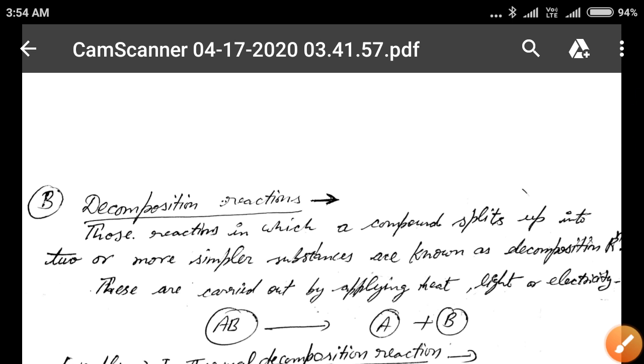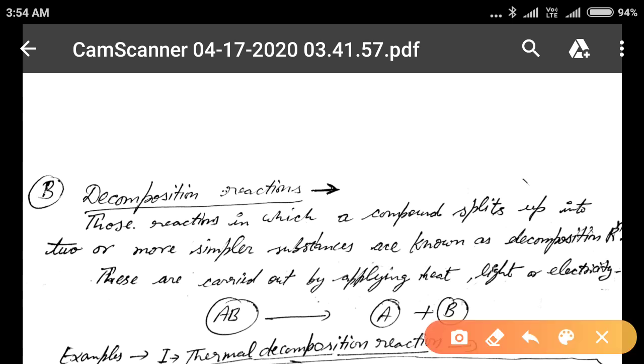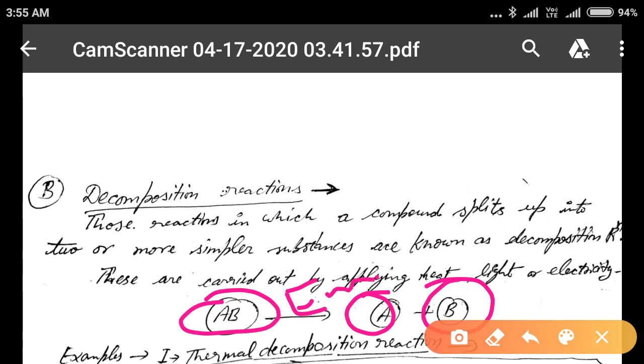In a general case, suppose the compound is AB, it will break down into A and B by using energy.